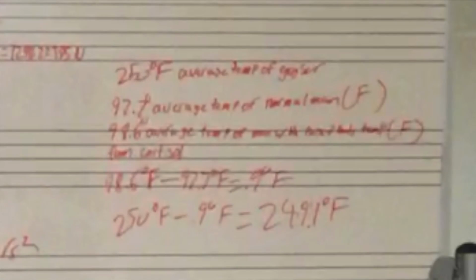Introducing cortisol, aka the anxiety hormone. When secreted, cortisol causes a rise in heart rate and body temperature. As a matter of fact, on average, a person's body temperature under cortisol is 98.6 degrees Fahrenheit, which is 0.9 degrees more than a normal person. So, 250 degrees minus 0.9 degrees gives us a total of 249.1 degrees.